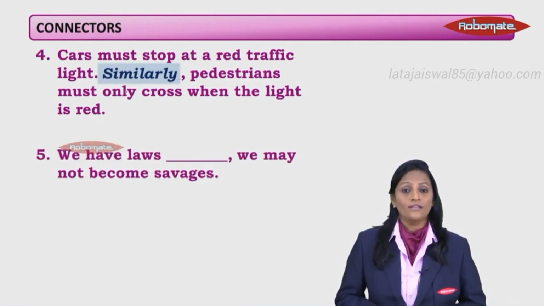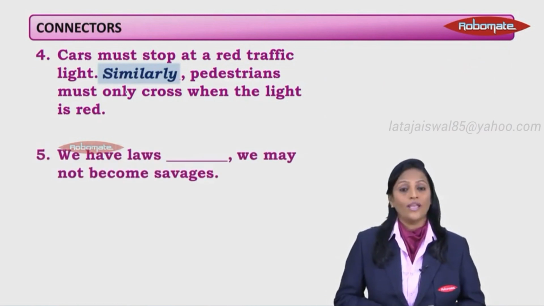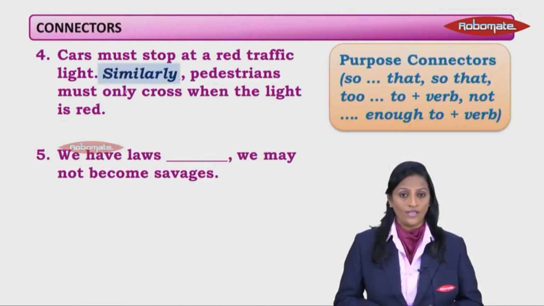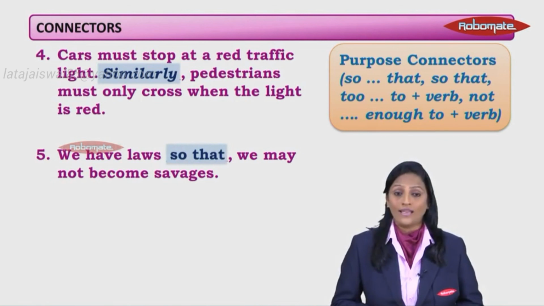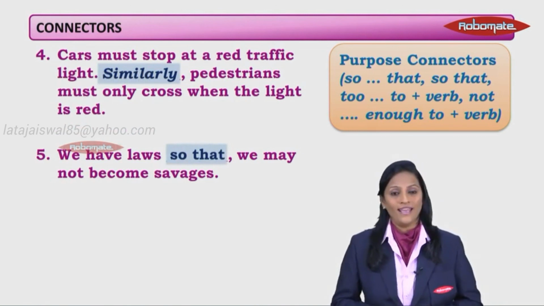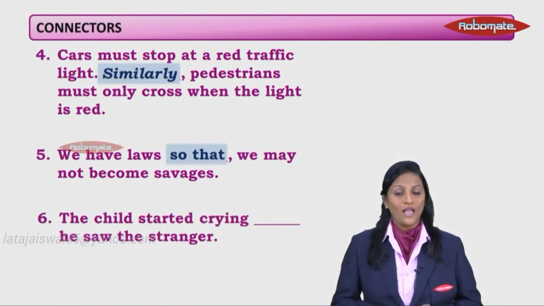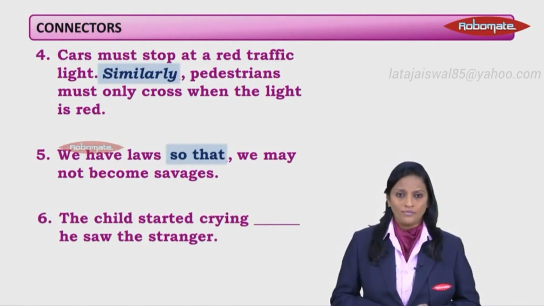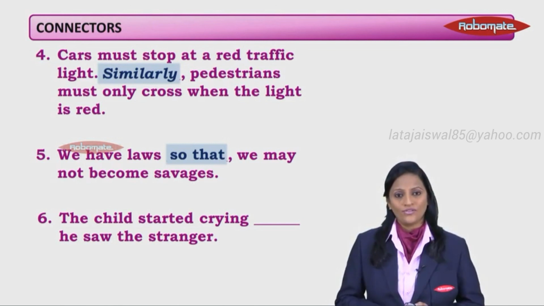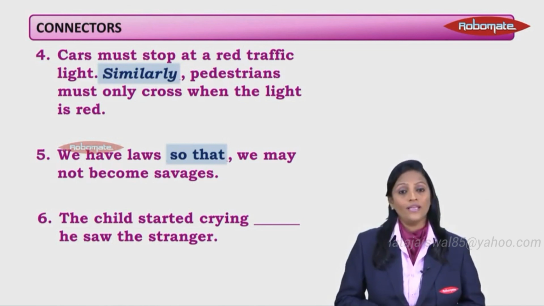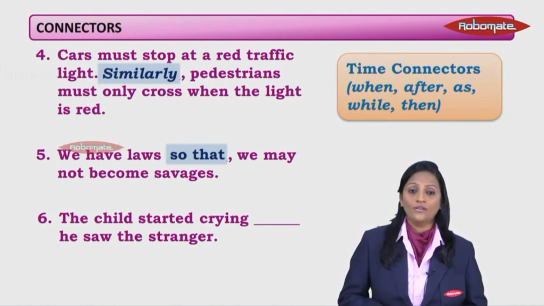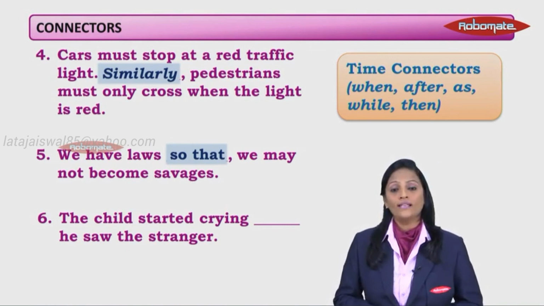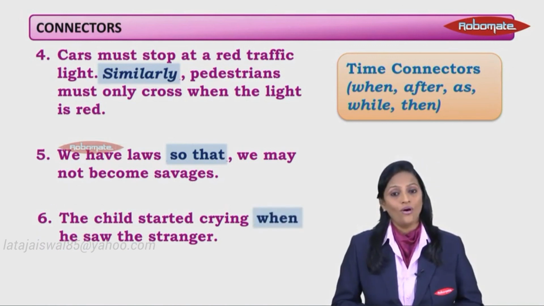We have laws, dash, we may not become savages. Now again here, this is an element of purpose or reason. So we shall use one of these over here, and therefore we will use so that. And we've already seen this in the examples given to us. The child started crying. He saw the stranger. Now, it could be a purpose, but then you can't say so that he saw the stranger. So here, actually, it is related to time, and therefore we can use one of these over here. And the most suitable one would be the child started crying when he saw the stranger.